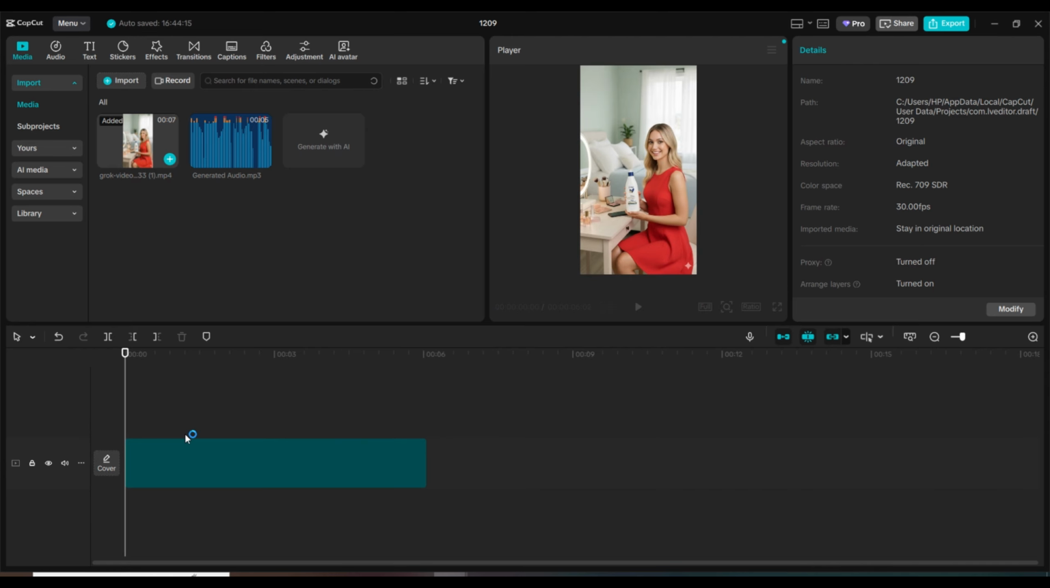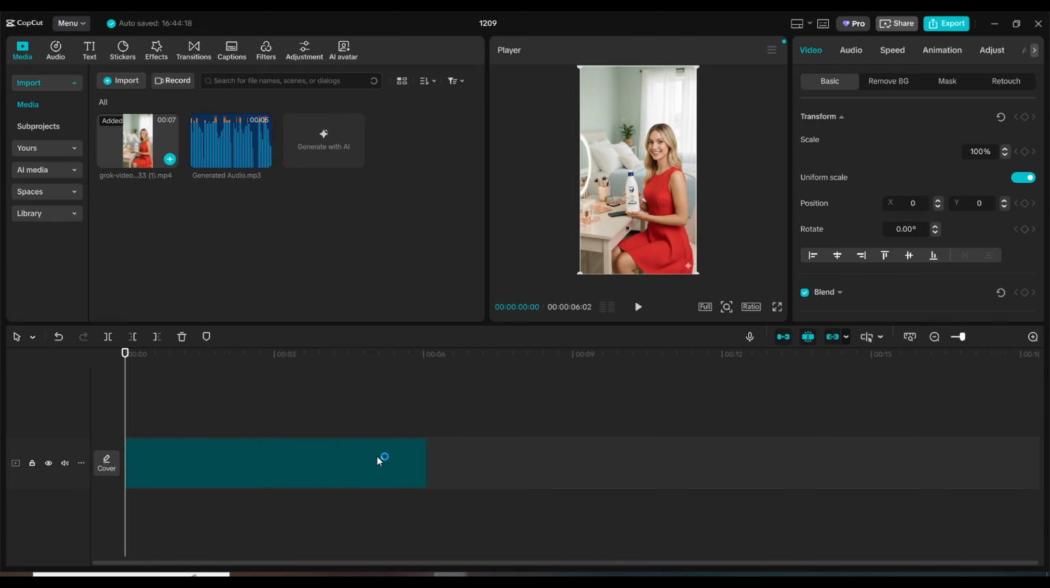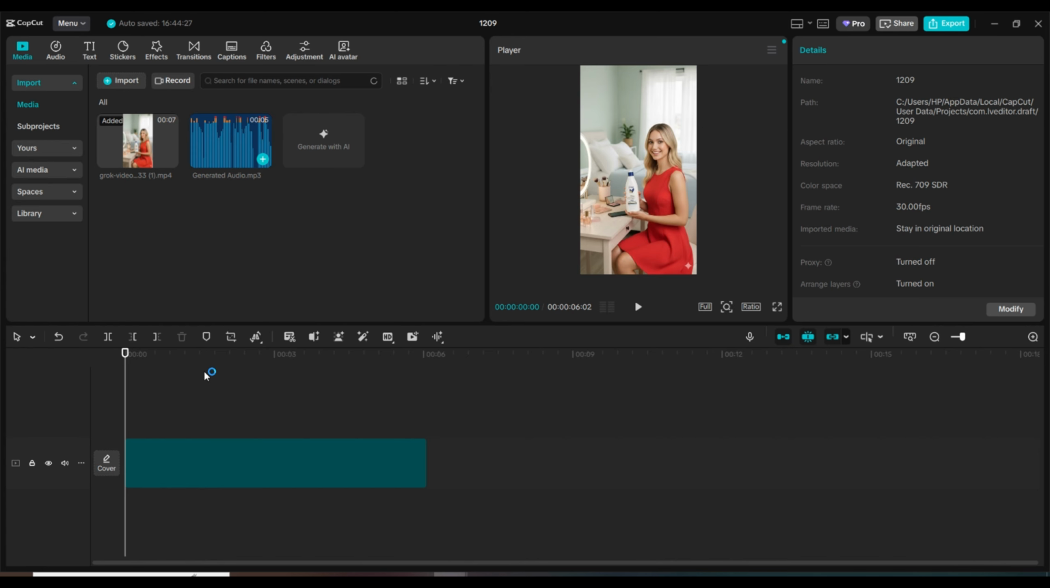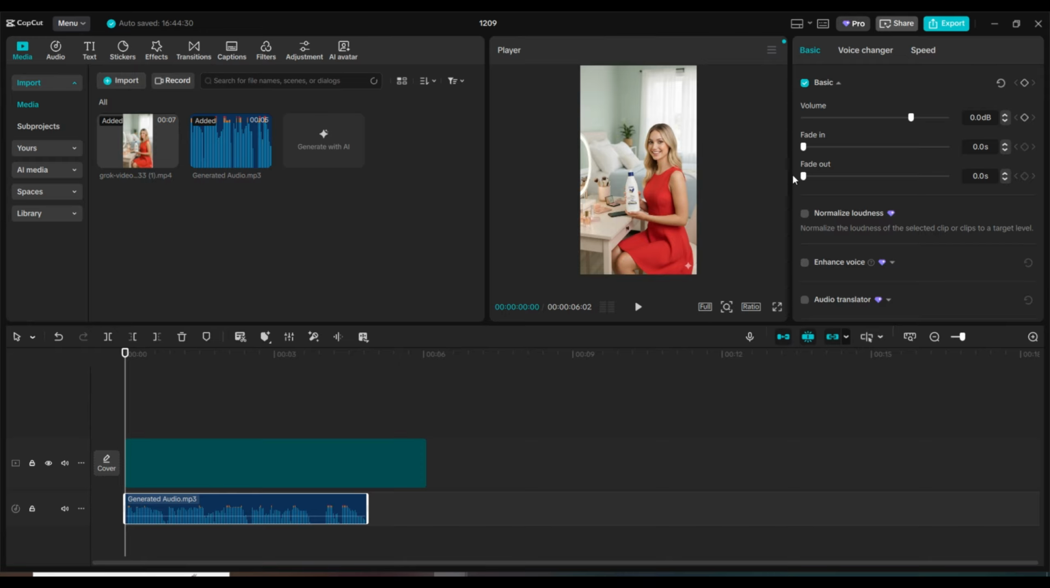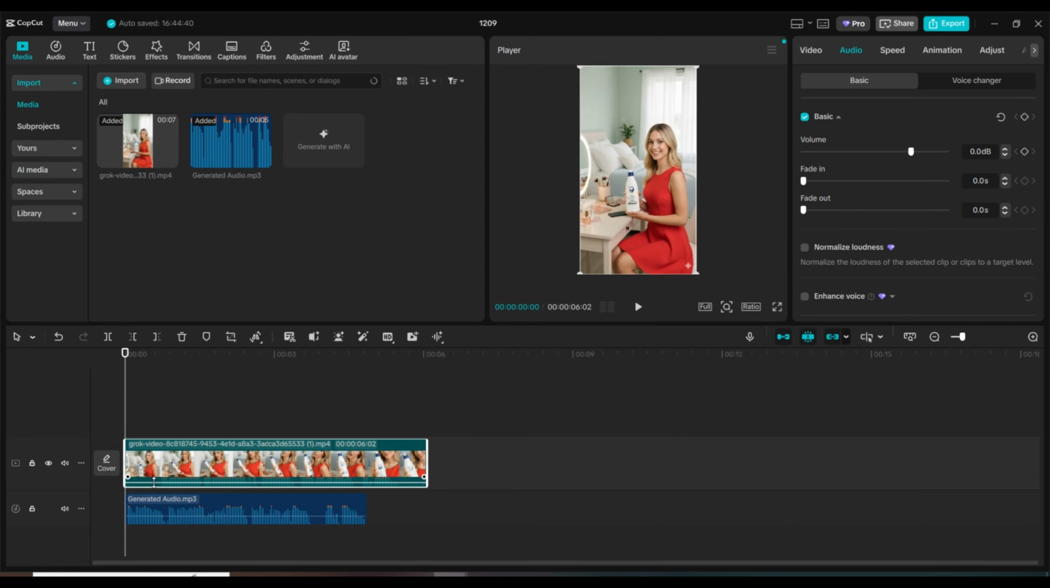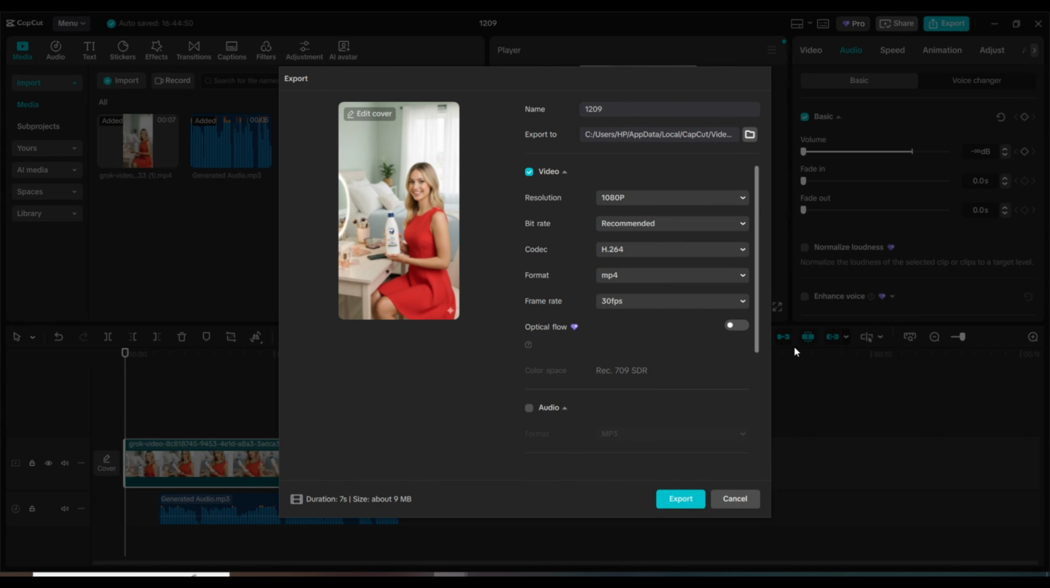Place the video onto the timeline and mute its original sound. Then add the generated voiceover below the video track, making sure the dialogue lines up perfectly with the visuals. Once everything sounds right, export the video. And now check this out.